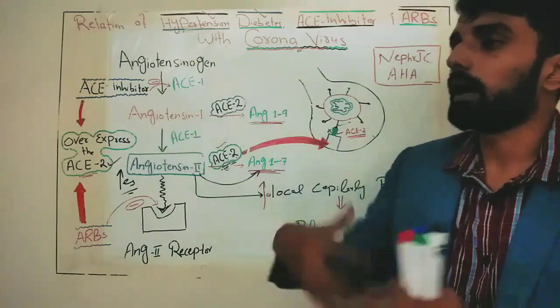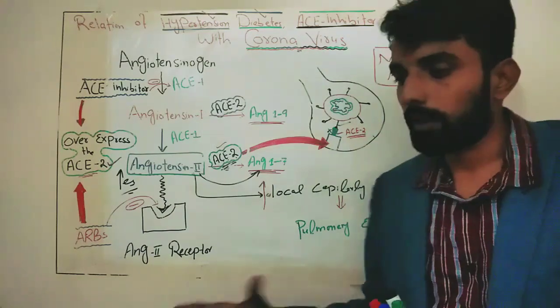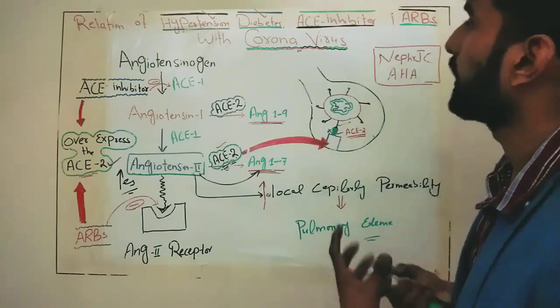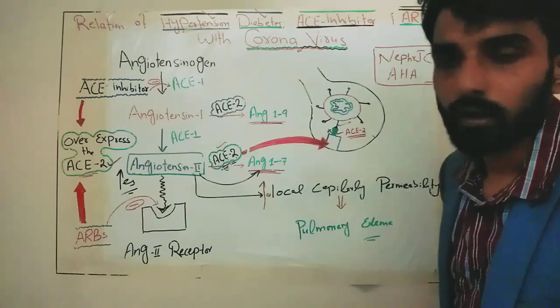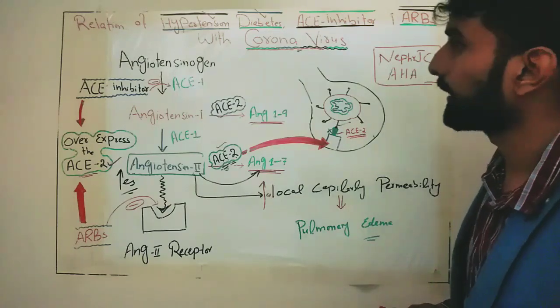So if you abruptly stop these medications for fear of coronavirus, you may increase your heart related problems.